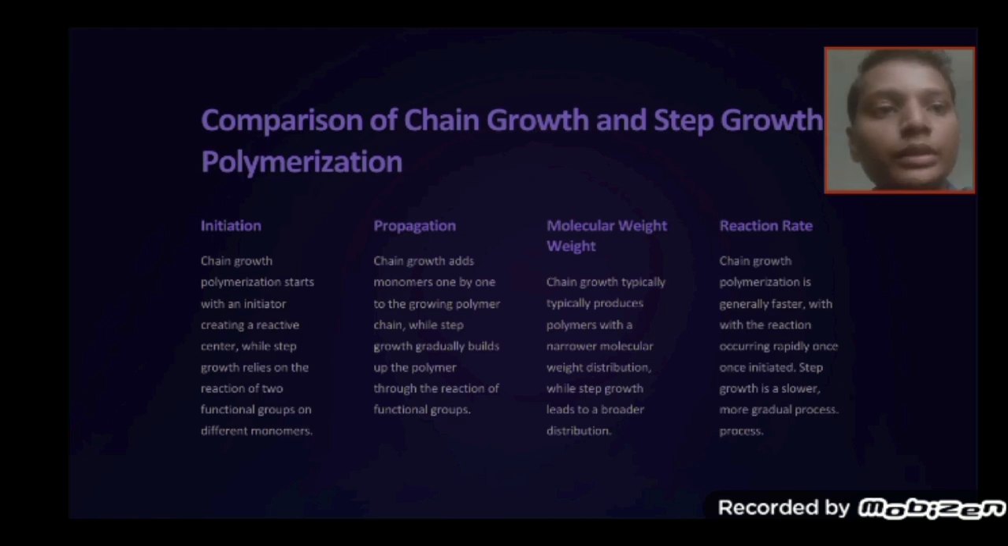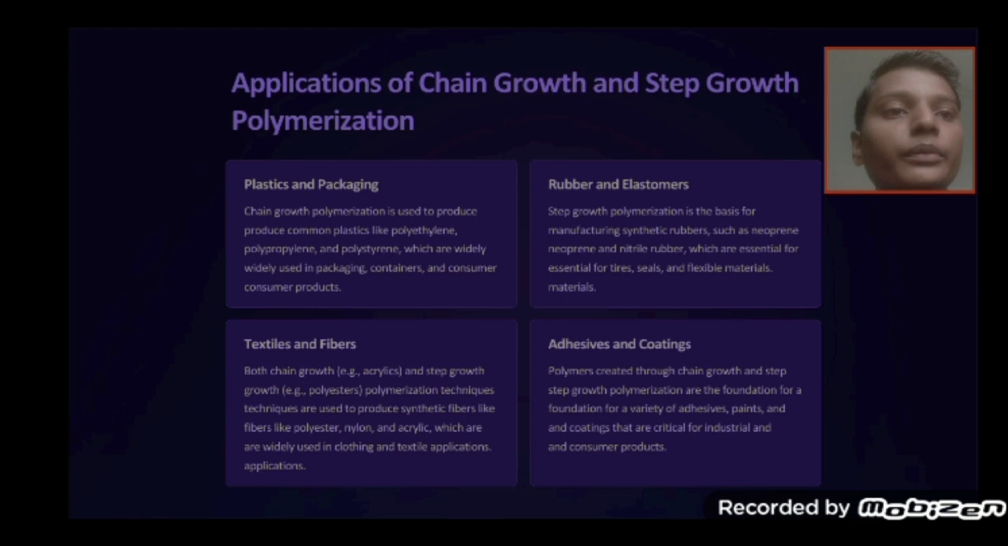Molecular weight. Chain growth typically produces a polymer with a narrow molecular weight distribution, while step growth leads to a broader distribution. Reaction rate. Chain growth polymerization is generally faster, with the reaction occurring rapidly once initiated. Step growth is slower than chain growth. Applications of chain growth and step growth polymerization.